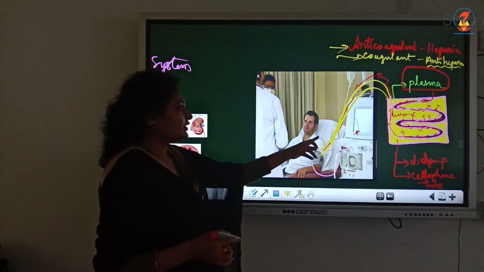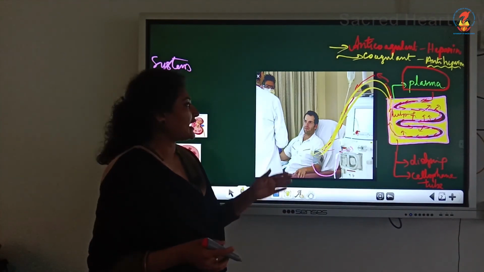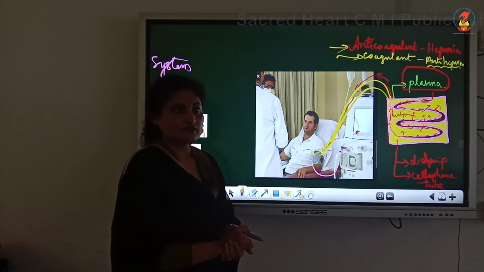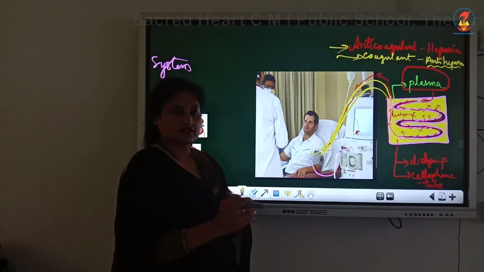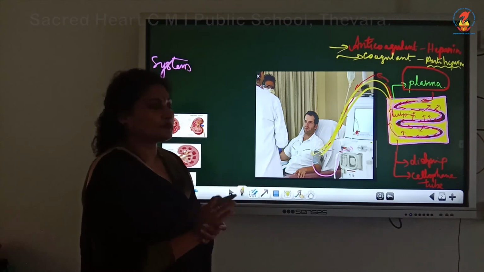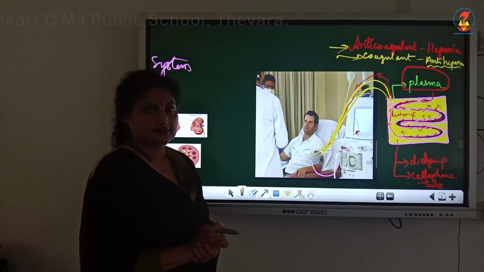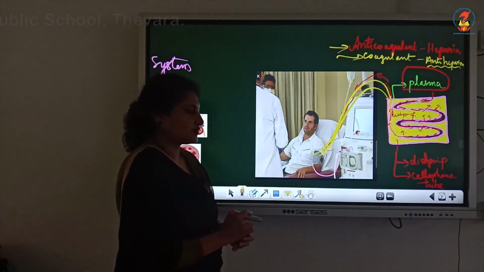And now the patient's dialysis is complete and the blood is cleared of the urea, which is a toxic substance. It depends upon the intensity or the situation of the patient, the number of times he has to undergo dialysis. That is prescribed by the doctor depending upon the situation.